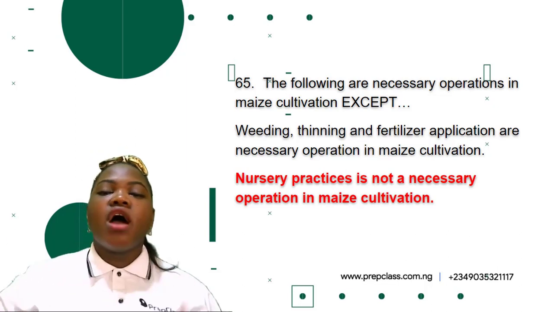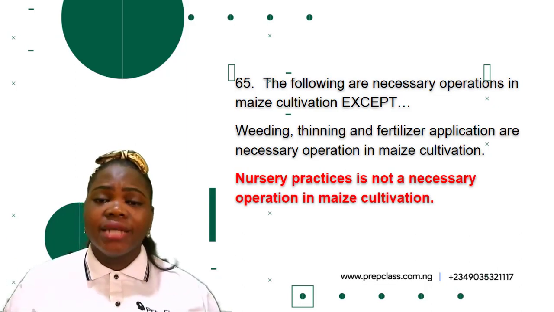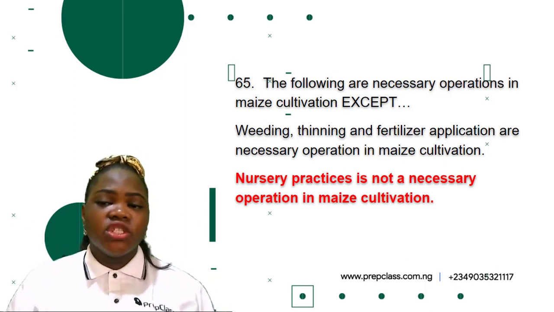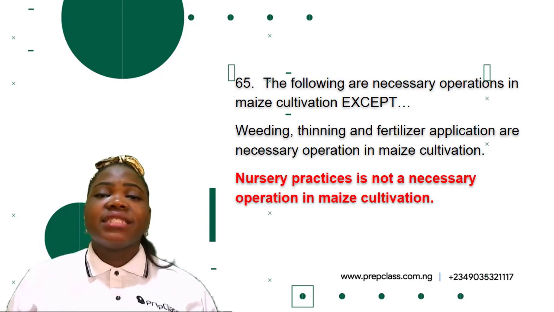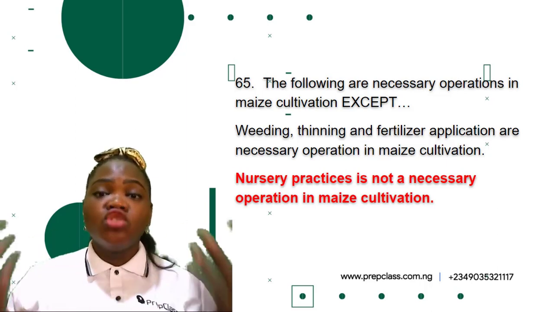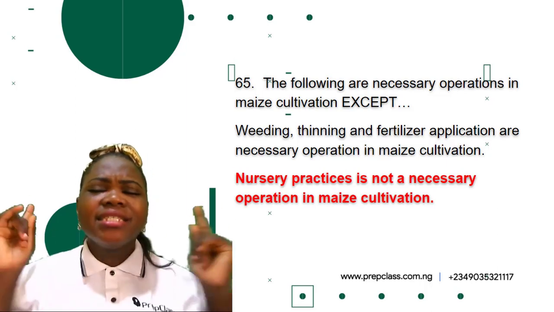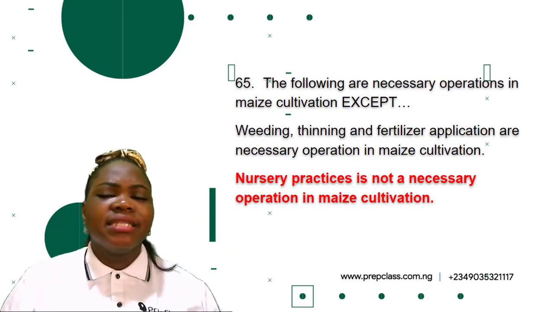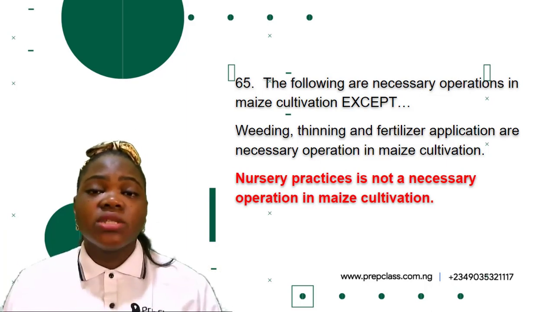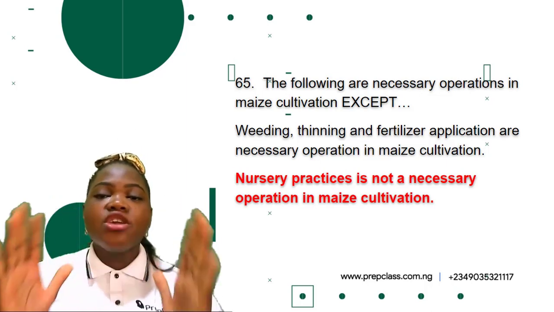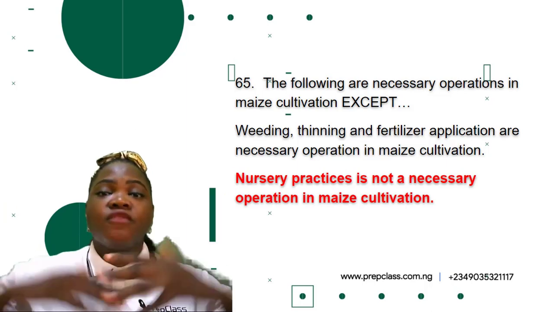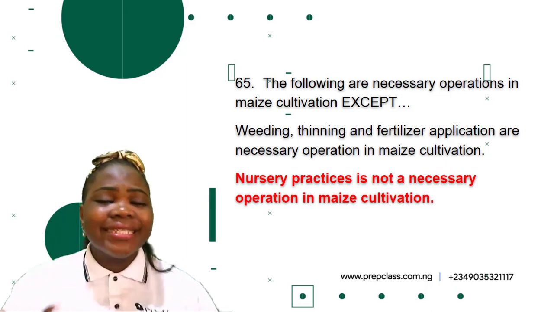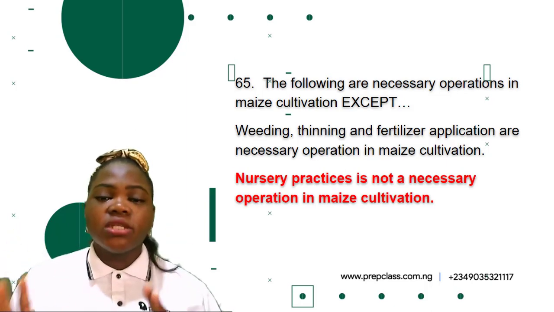Thinning is the removal of excess plants for the growth of others. So thinning is also a necessary operation in maize cultivation. Fertilizer application is the addition of nutrients to aid the growth of plants. This is also a necessary operation in maize cultivation. But nursery practices is not necessary in maize cultivation. A nursery is a place where young plants are grown to a desired age before planting them on the field. So this is not a necessary operation in maize cultivation.